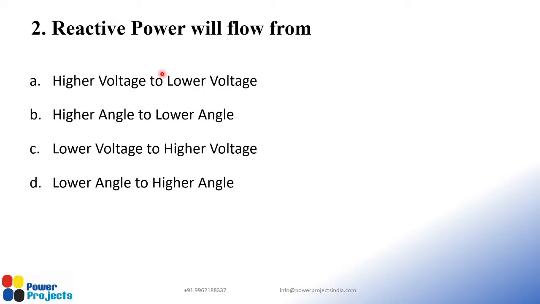All right. Question number 2. I request you to put the question number and the right option. You need not type out the full answer, like how Kanagaraj or Sunil or Swati is answering. Probably the same way you can put up the answer. Question number 2: reactive power will flow from, option A, higher voltage to lower voltage; option B, higher angle to lower angle; option C, lower voltage to higher voltage; option D, lower angle to higher angle. That is question number 2.